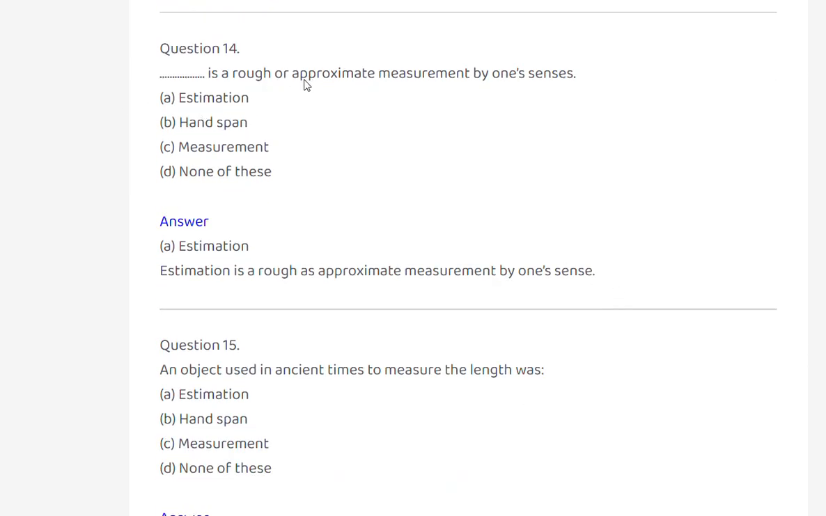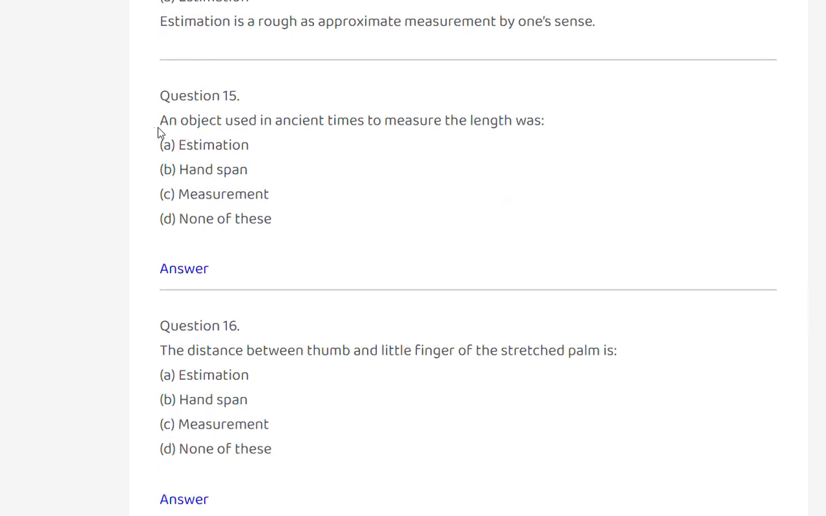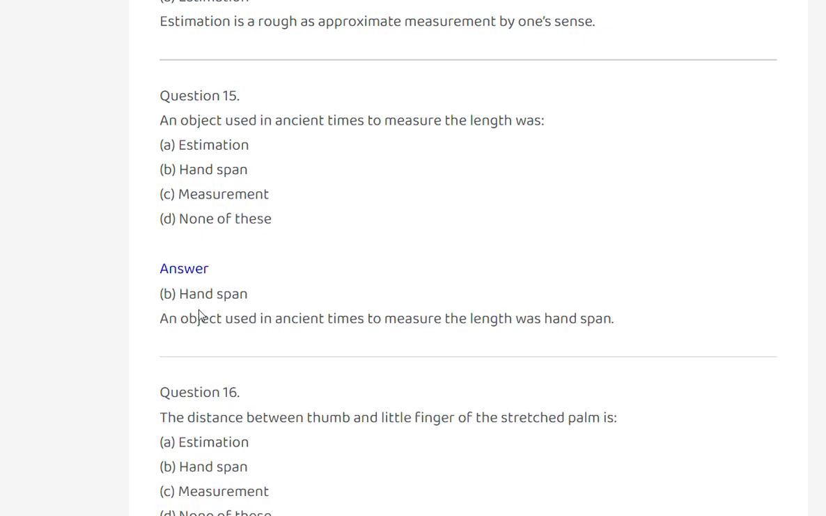Dash is a rough or approximate measurement by one's sense. Estimate, handspan, measurement, none of these. Estimation. Estimation is a rough and approximate measurement by one's sense. An object used in ancient times to measure the length was estimation, handspan, measurement, none of these. Handspan. An object used in ancient times to measure the length was handspan.